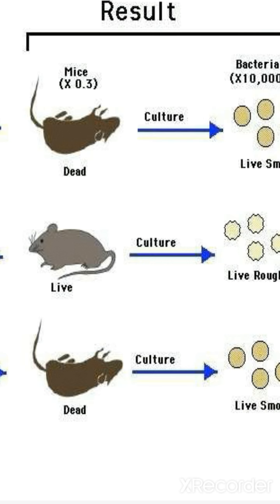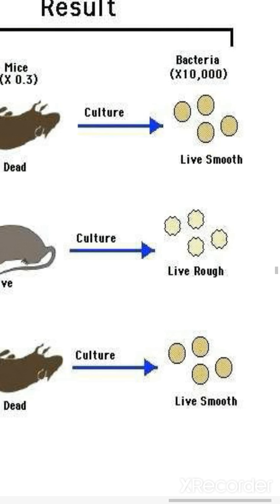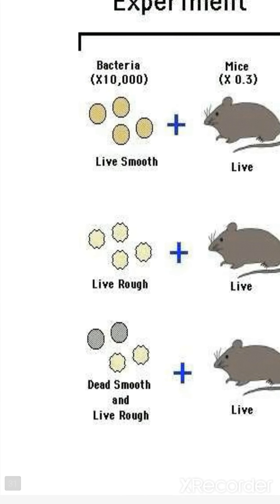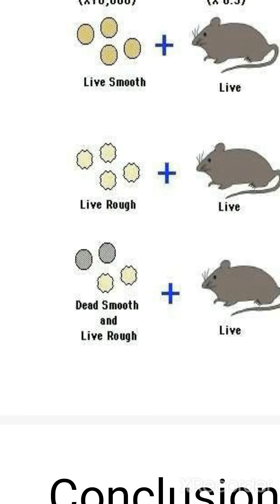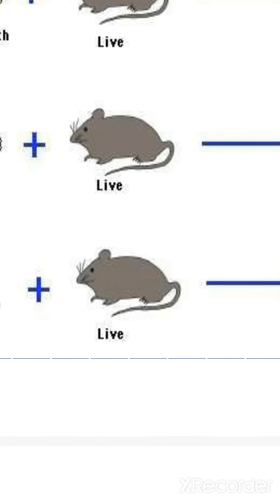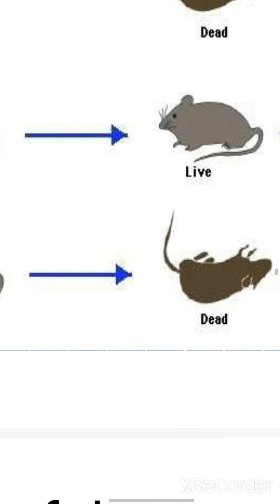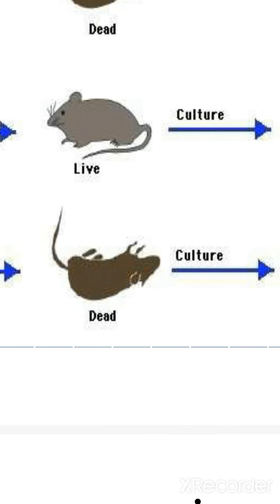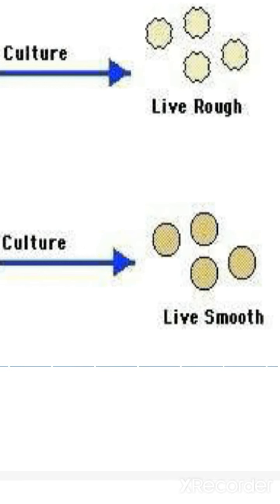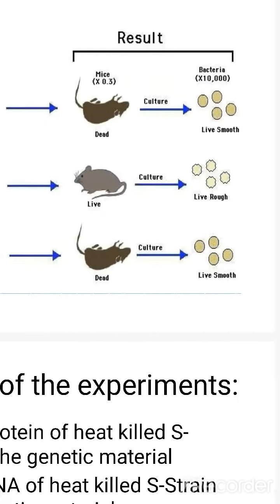They were not suffering from pneumonia, and they recovered live rough strain from the mice. In the third step, the dead smooth, mixed with live rough cells and injected into the mouse, the mouse dies due to pneumonia, and from it they recovered live smooth.